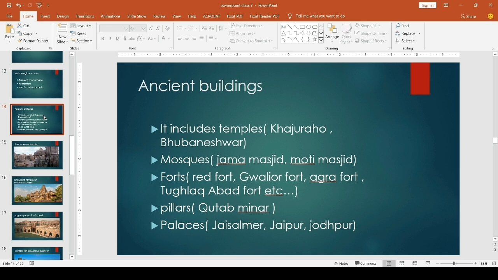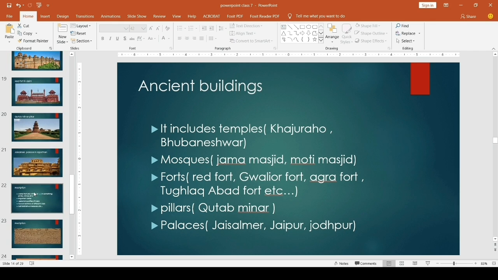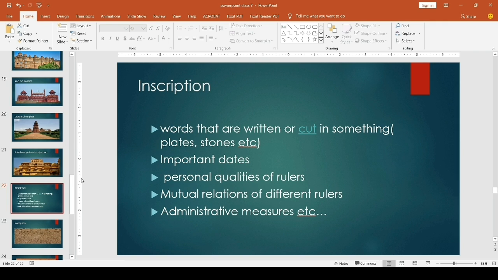Then the second archaeological source is inscription. What is inscription? Yes, writings on copper plates, stones, etc. That is known as inscription. Inscription means words that are written or cut in something: plates, stones, etc. Inscriptions on stones or copper plates provide important information about different aspects of the early medieval period.